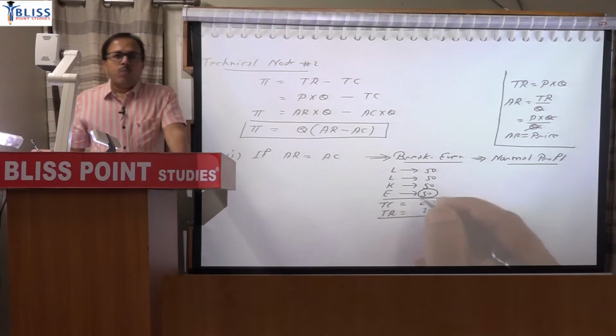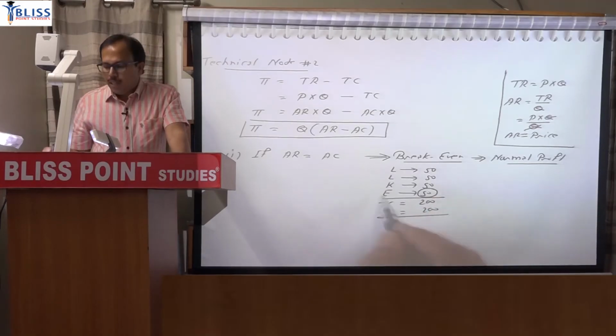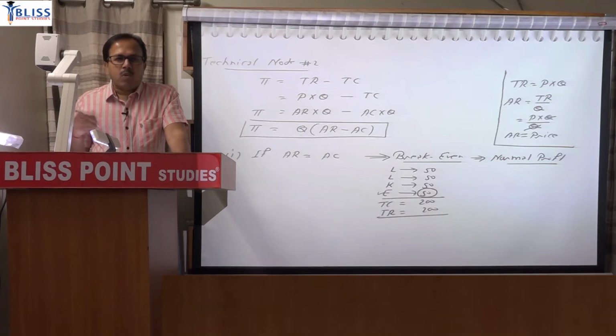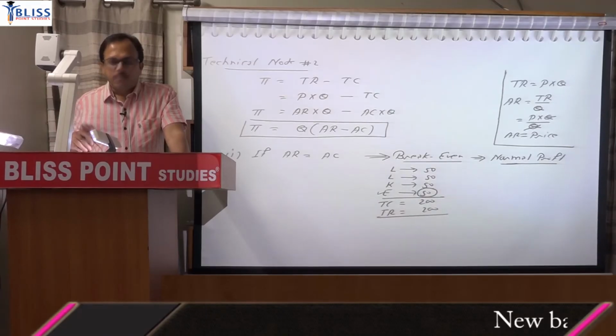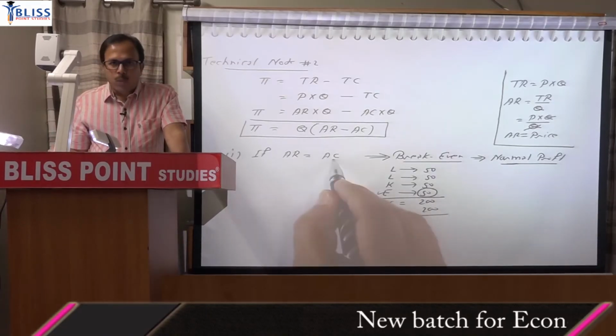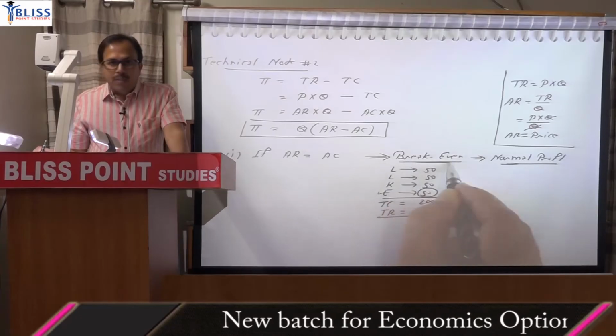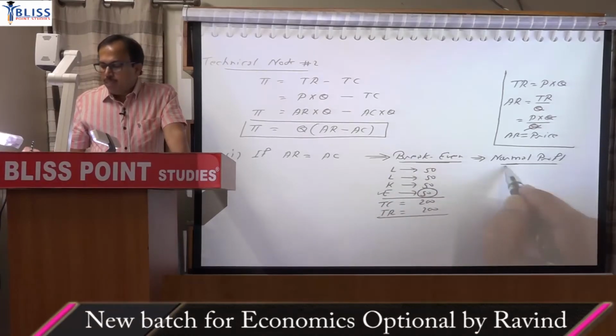But if the revenue is more than 200, then the additional revenue will be retained by the entrepreneur because the entrepreneur is organizing the production process. So if revenue is more than cost, then the firm will earn more than normal profit, then it will be supernormal profit. So if AR is equal to AC, it is called break even, no profit, no loss, which means there is normal profit.